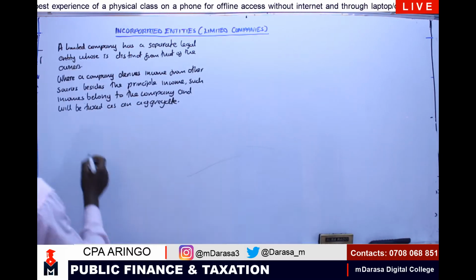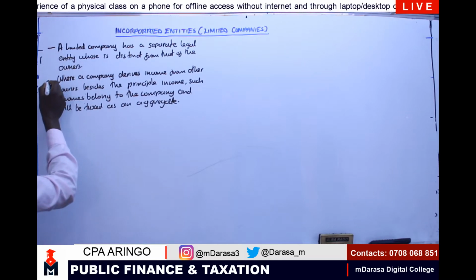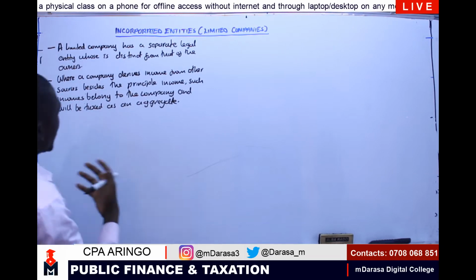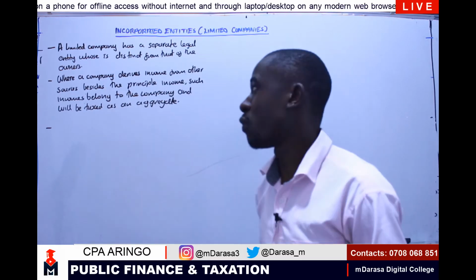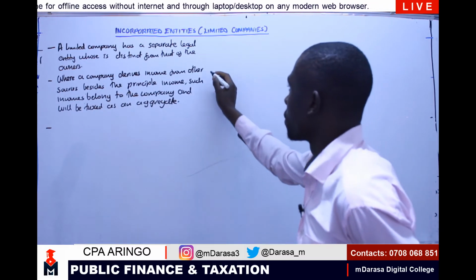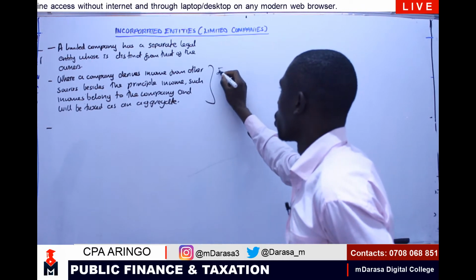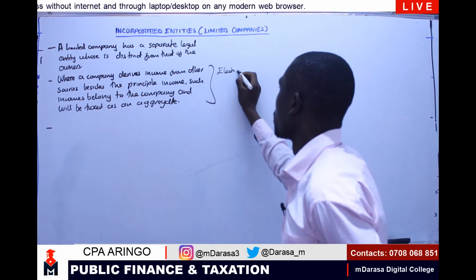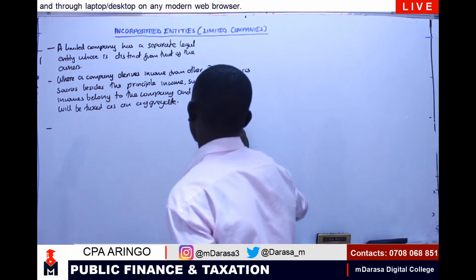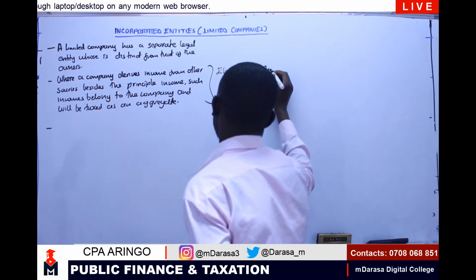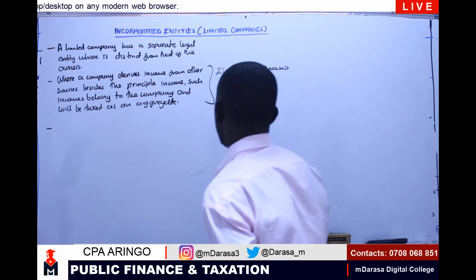So after we've understood this concept, another key concept that you must always have at the back of your mind: maybe I'm selling electronics, being our main activity, assuming I'm having, say, 2 million as our income.